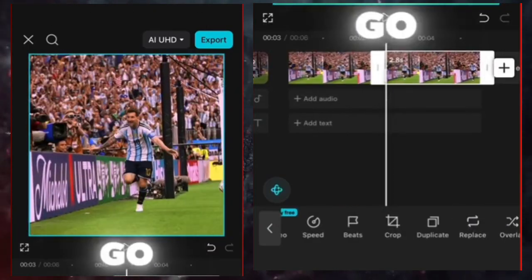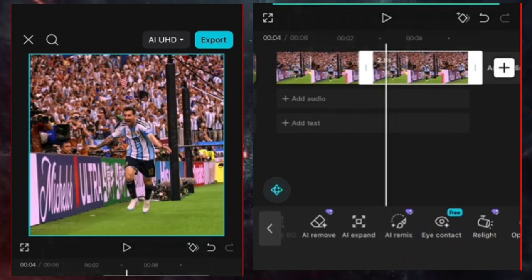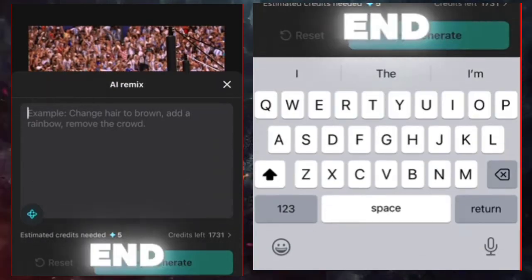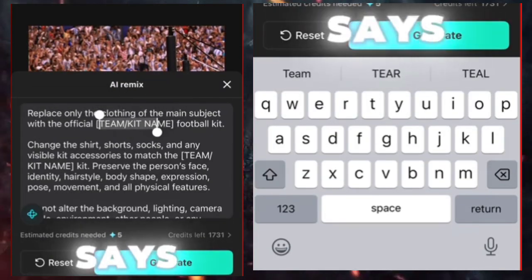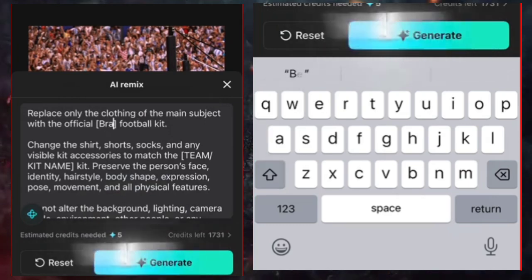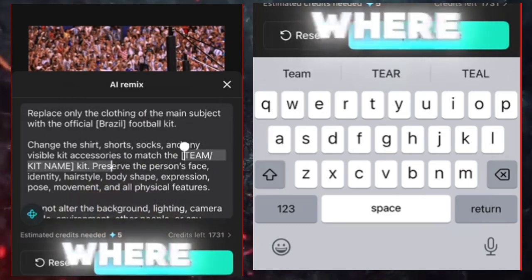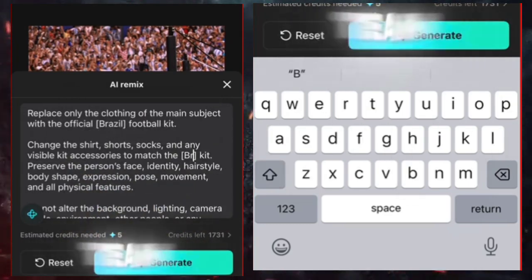Add your slowed clip, ready. Duplicate the clip, then go AI remix on the duplicated clip. Paste this prompt, which I show at the end, then edit it at the top, where it says team name, by writing the team you want. Edit it a bit lower, where it says team name, by writing that same team.